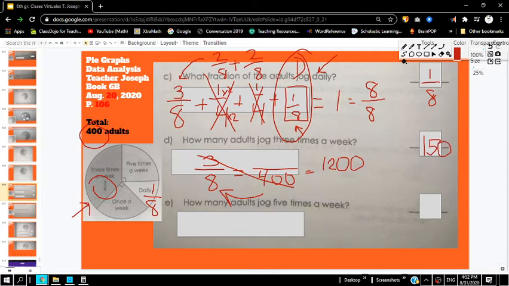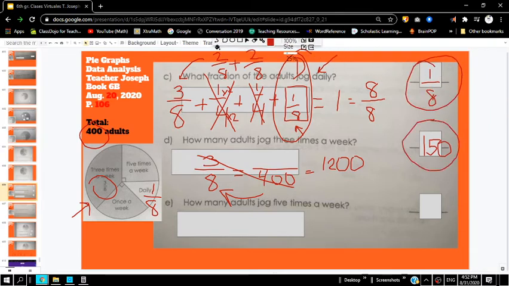All right, so far we have our answer for letter C and letter D. Let's try to figure out letter E. It says, how many adults jog 5 times a week? Well, we know that 1/4 of the adults jog 5 times a week, and we know that there are 400 adults total. This one's a little bit easier to understand because to get to 400, we multiplied by 100. So 1 times 100 is just 100.